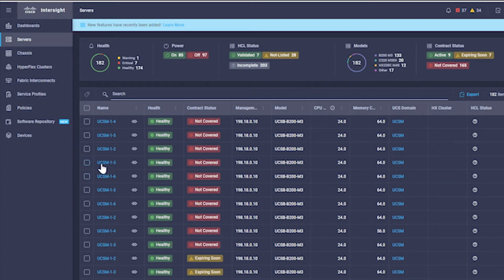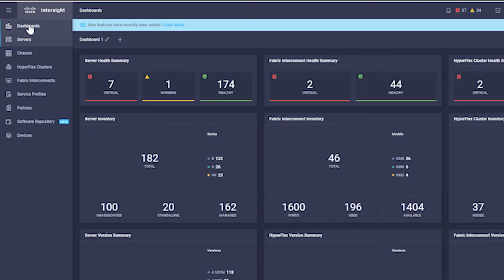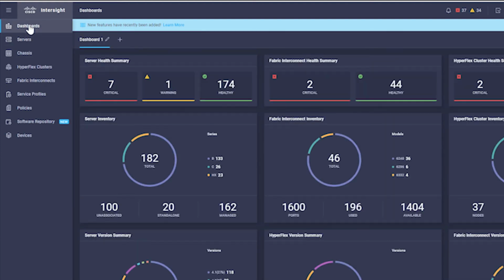So maybe I wanted to, I don't know, push a new firmware update for this system, and this system. So that is where I would do that. I'd have an option up here to make a configuration change through that interface. But anyway, the intent here was just to give you a quick view of what the console looks like and how this is all displayed and how you can work with it.